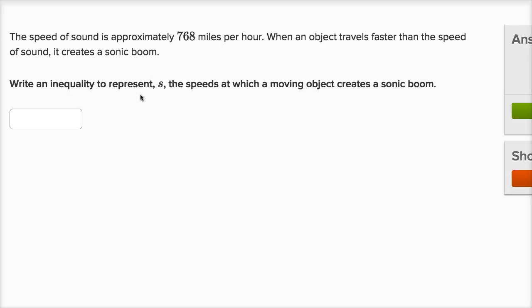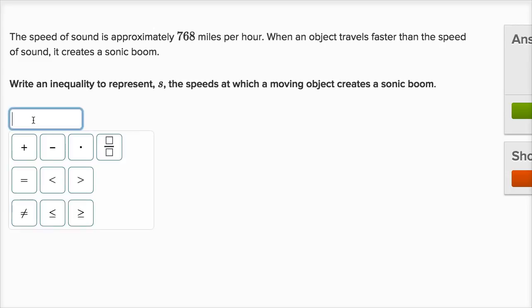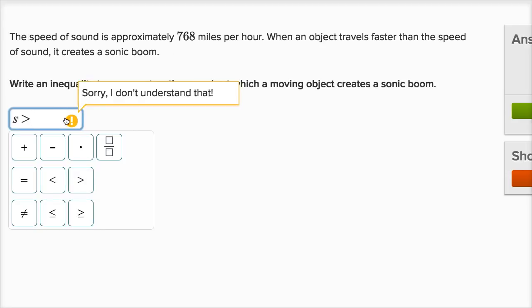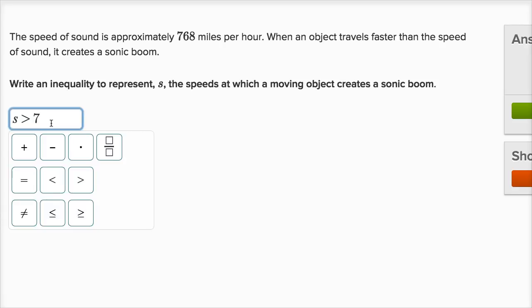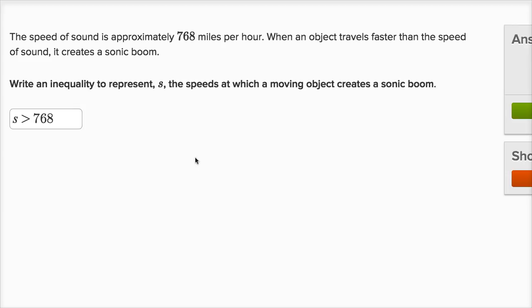Write an inequality to represent S, the speeds at which a moving object creates a sonic boom. So let's write an inequality. Let's do what they told us to. S has to be, they say when an object travels faster than the speed of sound. So our speed has to be greater than the speed of sound, which is 768 miles per hour. So S has to be greater than 768.